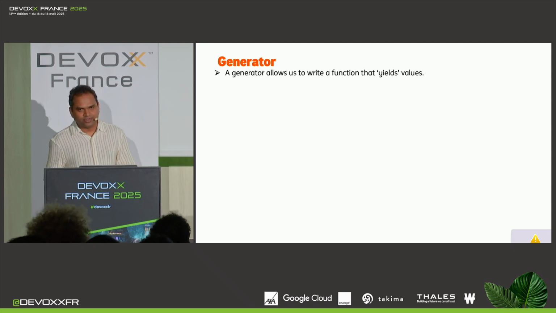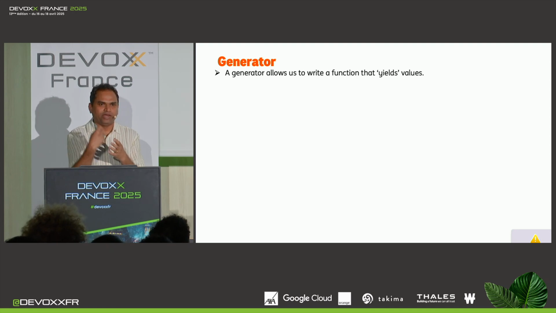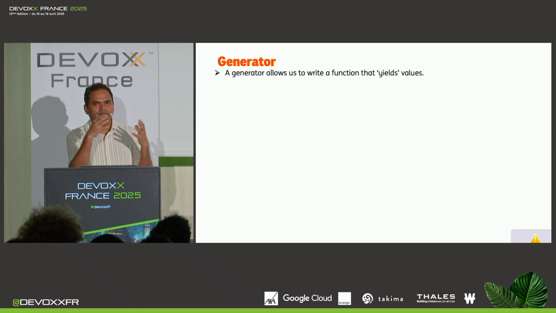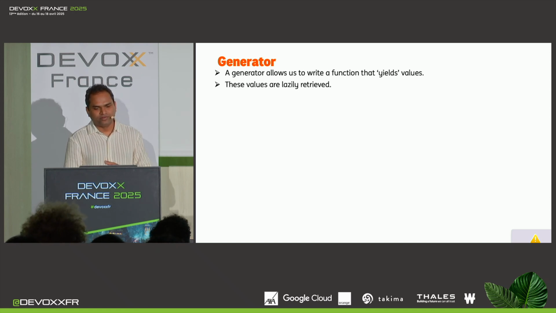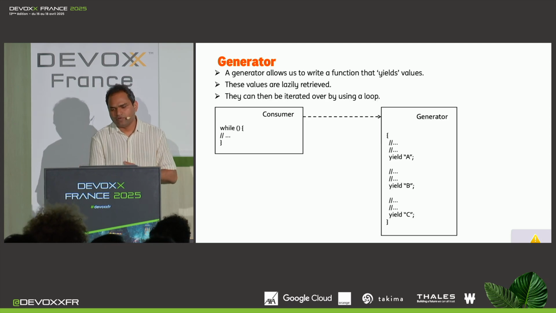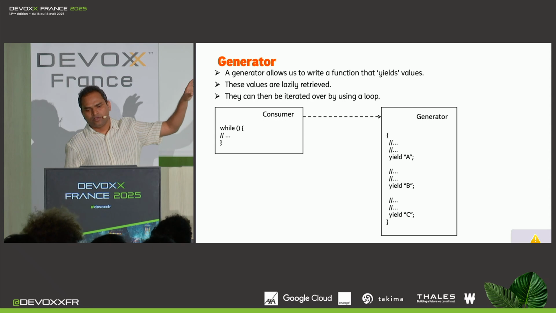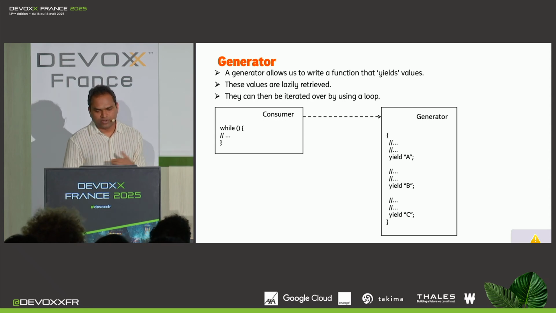Well, a generator is actually a data structure that allows us to write a function that yields values. Normally, when you have a function, it returns one value. But with a generator, it returns multiple values, and not all of them at once. So these values are lazily retrieved. Also, you can iterate over these values by using a loop. For example, here you have a generator which is yielding A, B, C, and then you are looping over them by using a consumer.